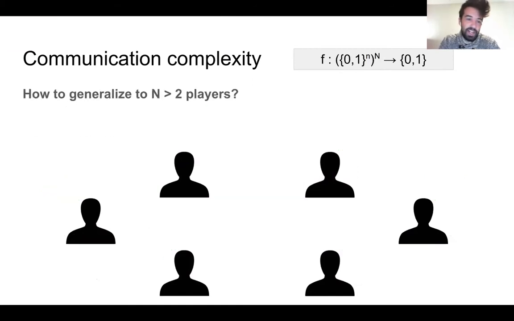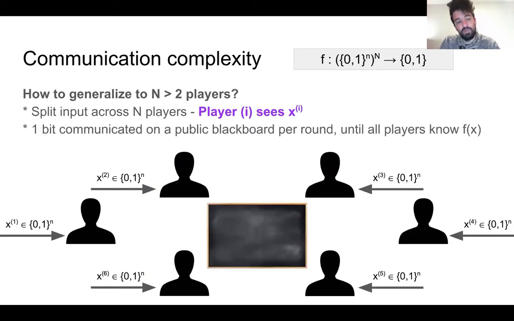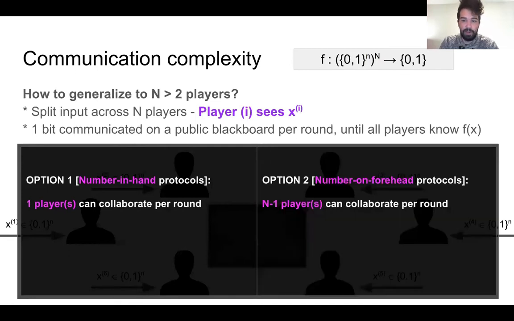But the nice thing about this characterization is it lends itself to a more general definition of multi-party communication complexity. And this definition is as follows. Each player receives a part of the input. They can only see the input that they receive. Each round, one bit is written on the board. And then depending on whether you're in the NIH or NOF setting, a different number of people can collaborate per round. So in the NIH setting, one player can collaborate per round, while in the NOF setting, all but one player can collaborate per round.